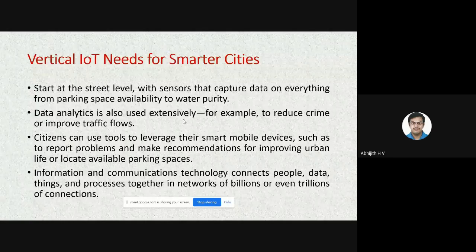See, deploying the sensor and capturing the data is one of the basic needs. After deploying and capturing the data, what is the next requirement? Analyzing the data. Data analytics is the next important requirement. By collecting certain data, I can analyze it and take decisions to reduce crime. Where is crime occurring in the city, and what may be the reason? That is through a smart surveillance system, by placing CCTV everywhere.